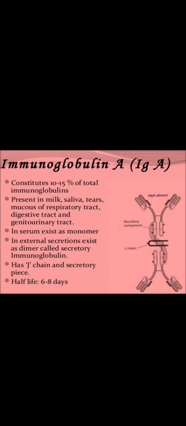Initially, during the production, it is a monomer. But when it moves into your body secretions, it converts into a dimer, which means it is made up of two antibodies, and these two antibodies are in turn connected to each other with a J chain, which is called the secretory chain. Its half-life is around 6 to 8 days. Remember, this is called a secretory antibody. Its valency is 4. It has 4 antigen binding sites.